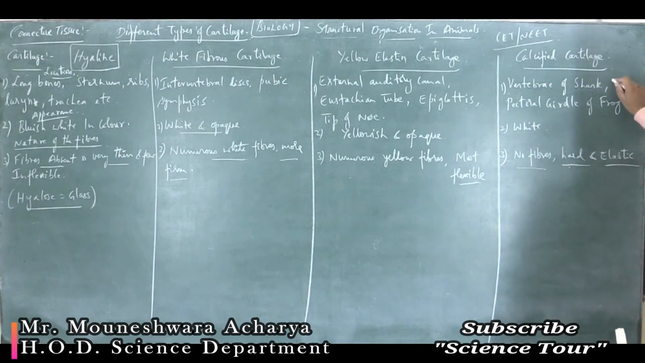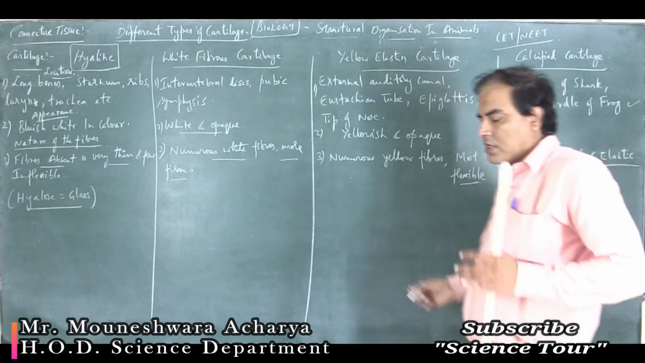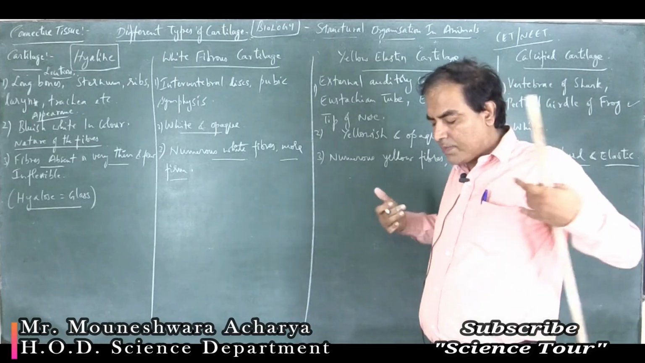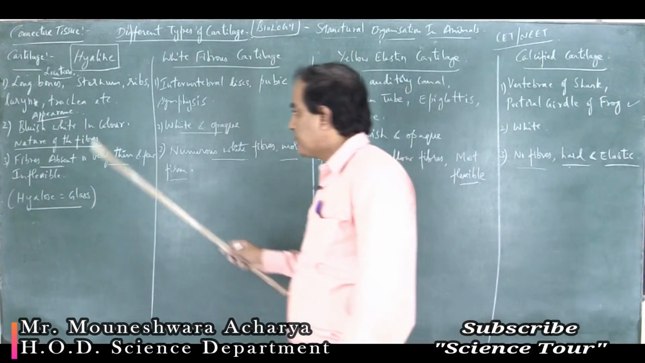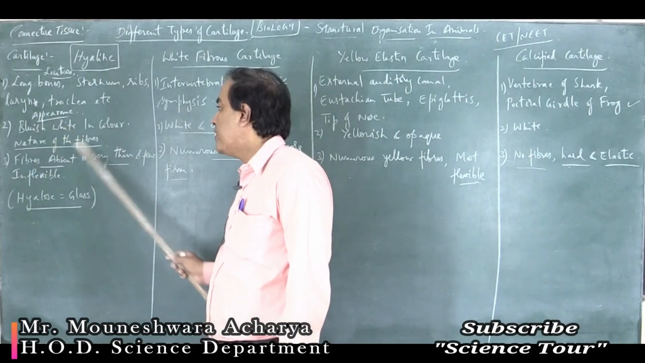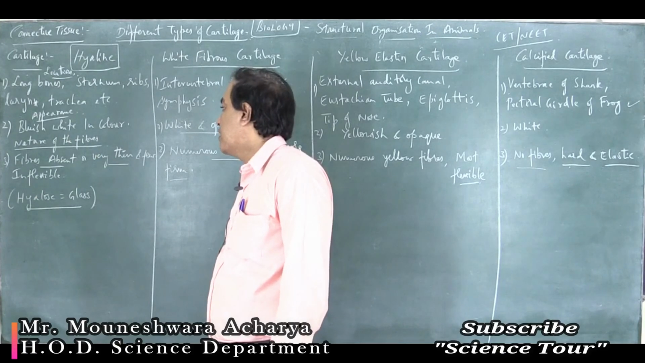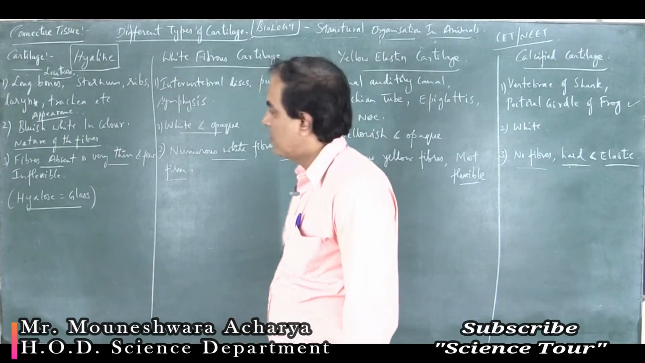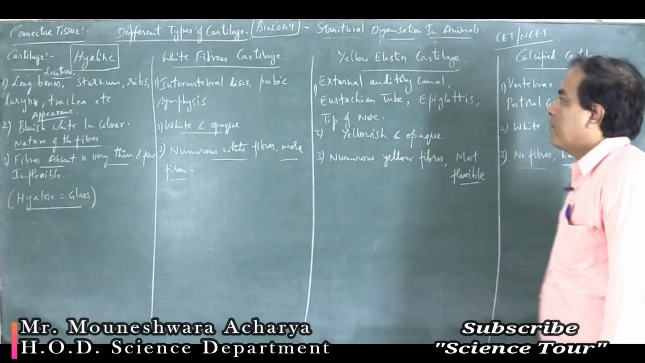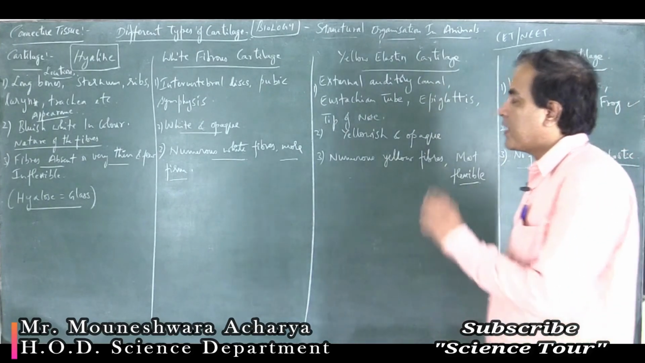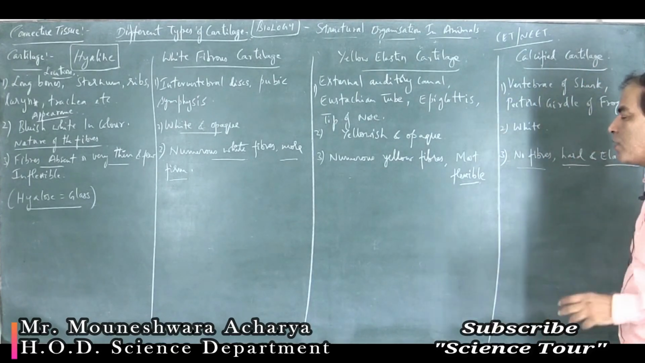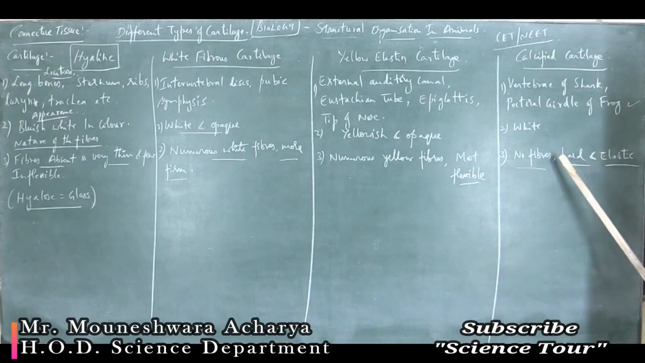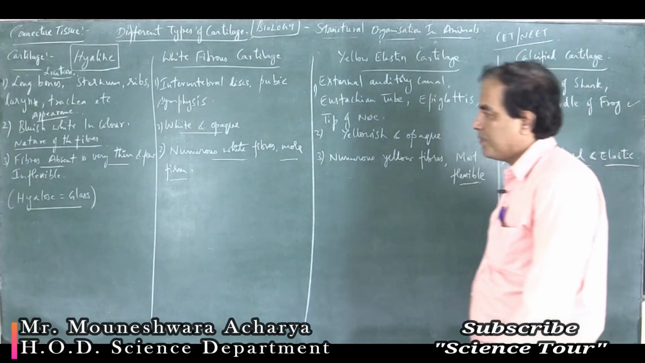Then calcified cartilage is located in animals, like in the vertebrae of shark, then the pectoral girdle of frog. Pectoral girdle means here at the region of the chest there is a bone, the pectoral bone. Next, coming to the appearance, hyaline cartilage is bluish white in color. Whereas the white fibrous cartilage is white and opaque, thick. Yellow elastin cartilage is yellowish in appearance and opaque, thick. Then calcified cartilage is white in appearance.